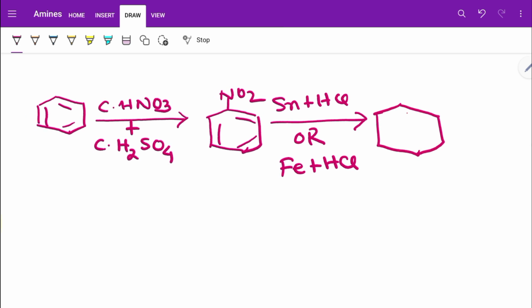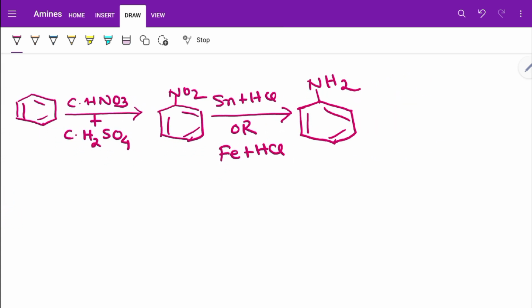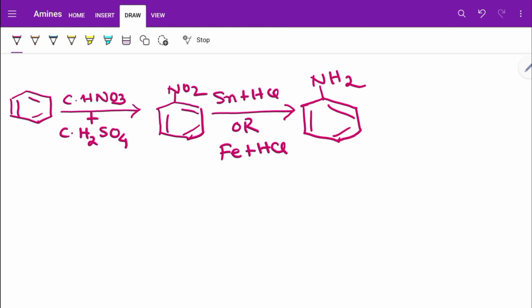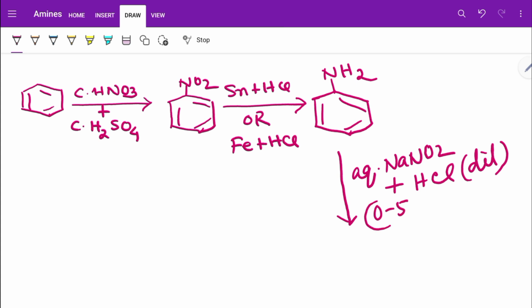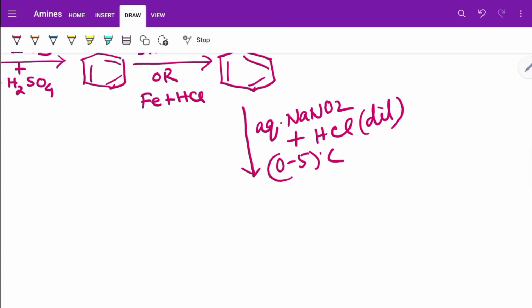And aniline is the starting substrate in order to obtain benzene diazonium halide by the diazotization reaction. I can use aqueous NaNO2 and dilute HCl, keeping the temperature at 0 to 5 degrees Celsius, and I get benzene diazonium chloride.